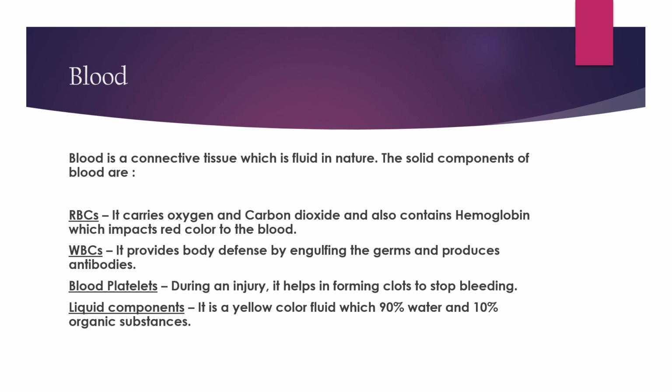Blood platelets. During an injury, it helps in forming clots to stop bleeding. We have seen after a hard hit on our body parts, blood clots, and a dark patch appears on the skin. That is, the blood got clotted. Why is that so? Because the blood came out. During an injury, it helps in forming clots to stop bleeding.